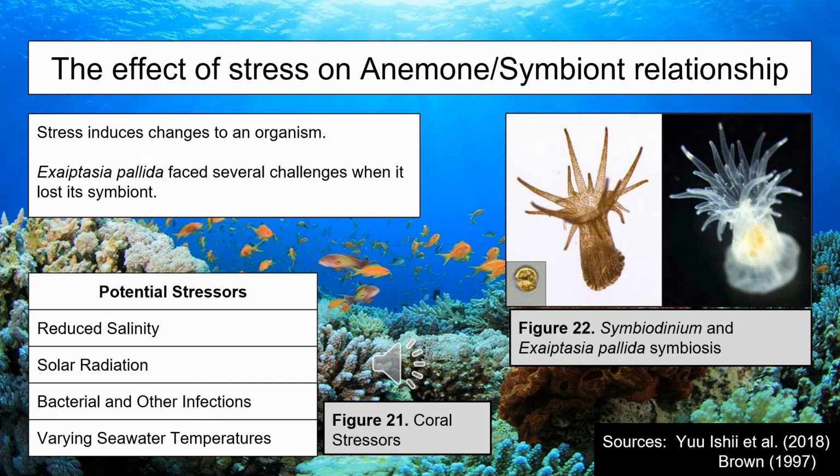Through this semester-long research, much information was obtained regarding Exoptasia pallida and its symbiote. The primary conclusion reached from this project was that the addition of stress on organisms produces change. When Exoptasia pallida was exposed to varying temperatures, it was clear that some changes occurred. At higher temperatures and under chemical stress, the anemone faced several challenges and released its symbiote. The consequences were drastic, as it led to decreased resources for the anemone and even a color change.